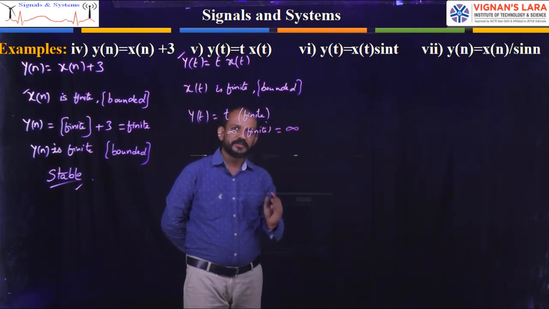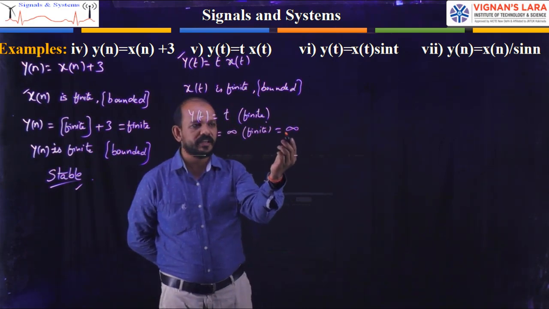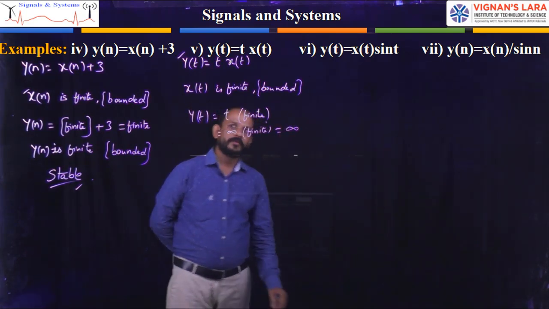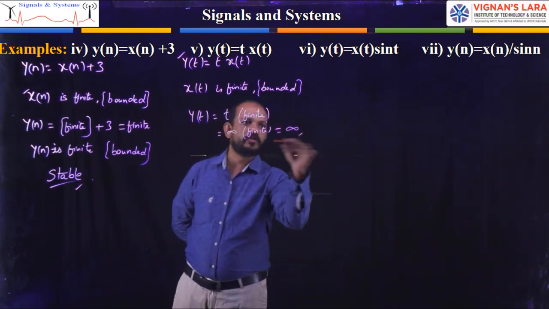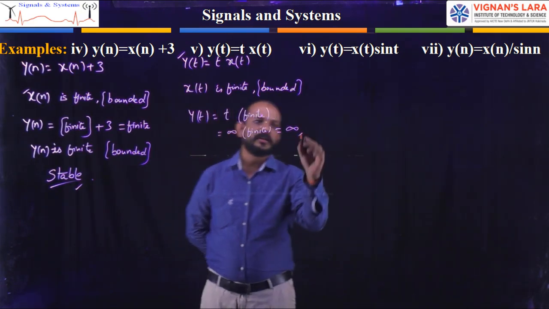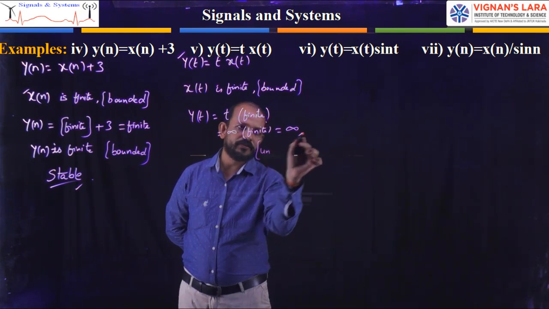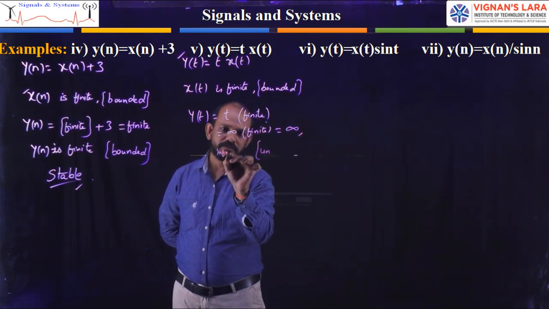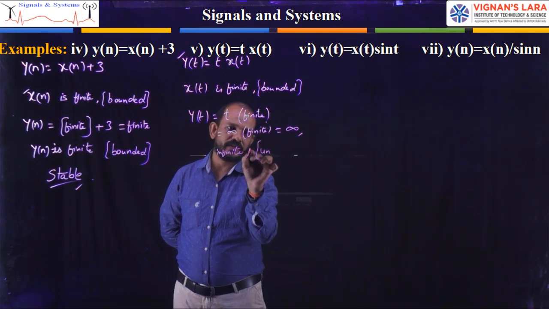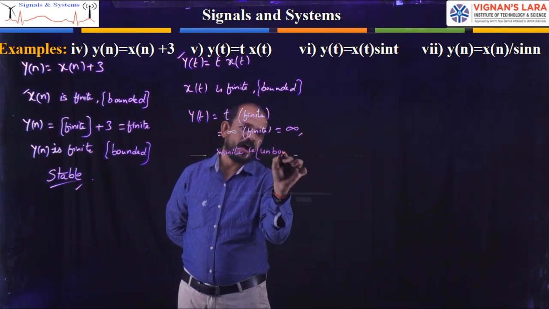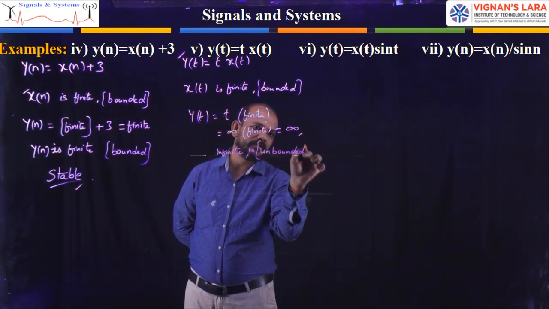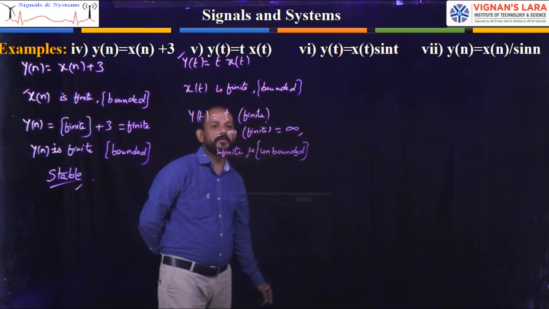So here the system output is infinite. As the system is producing an infinite output, that is, the output is unbounded.